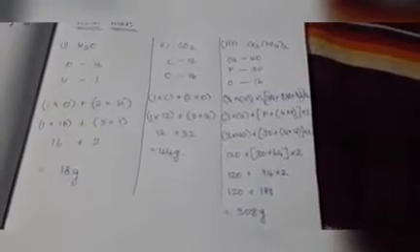So this is the gram molar mass of calcium phosphate.